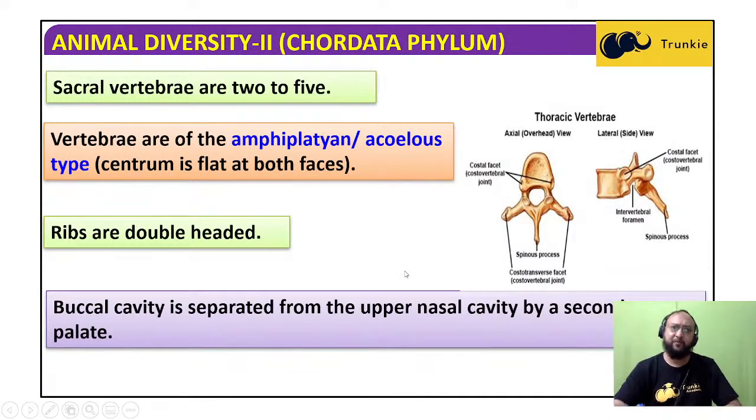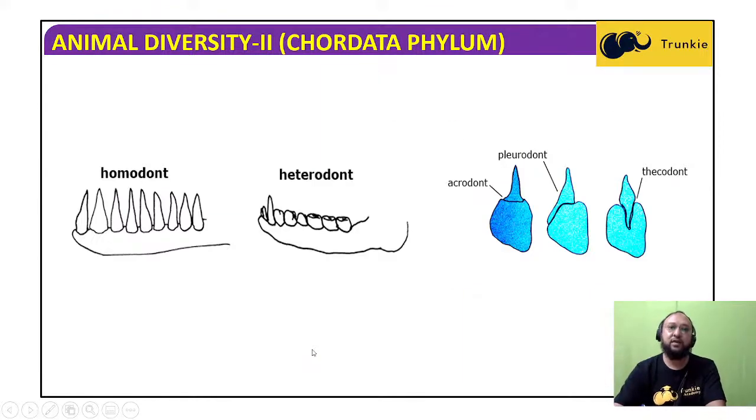Ribs are double-headed, like we have already seen in other groups also. The buccal cavity is separated from the upper nasal cavity by a secondary palate. There is one structure, the palate, and this will divide the buccal cavity from the upper nasal chambers.